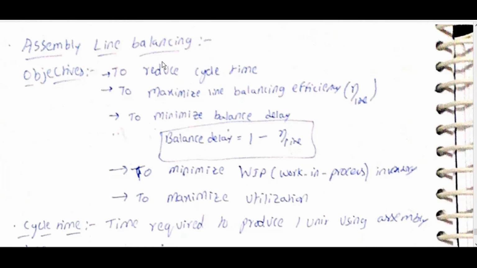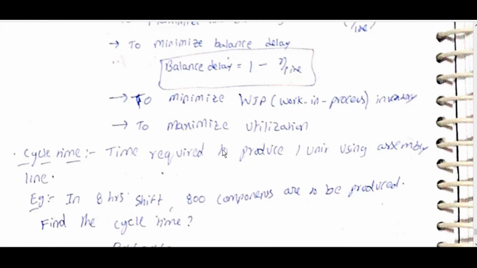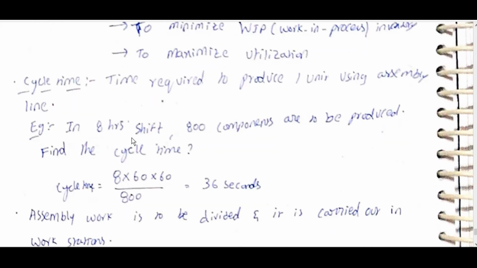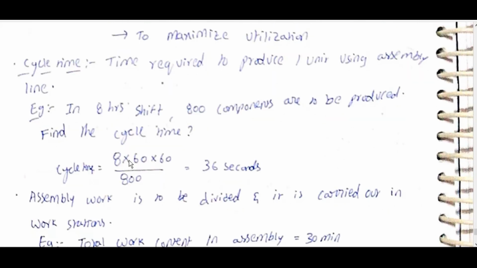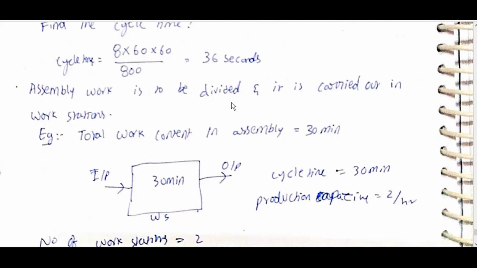Assembly line balancing objectives: to reduce cycle time, to maximize line balancing efficiency, eta line. To minimize balance delay, which is equal to 1 minus eta line. To minimize WIP, work in progress inventory, and to maximize utilization. Cycle time is the time required to produce one unit using the assembly line. Example: in an 8-hour shift 800 components are to be produced. Find the cycle time: 8 into 60 into 60 by 800 is equal to 36 seconds.